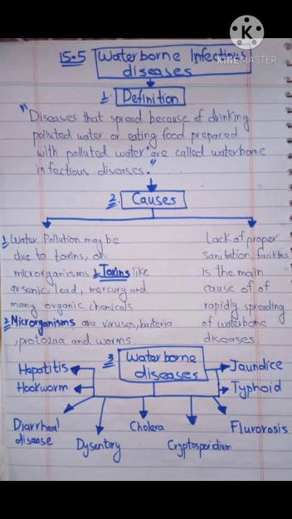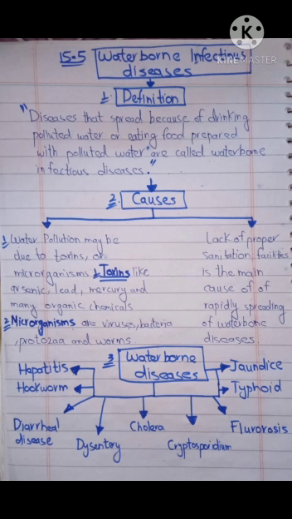Now students, we will talk about the next topic, that is 15.5, waterborne infectious diseases. So we have to discuss it in four headings. The first one is the definition, second one is the causes, the third one is the types of the waterborne diseases, and the last one is the prevention for the waterborne diseases. So let's start from the first heading, that is the definition.